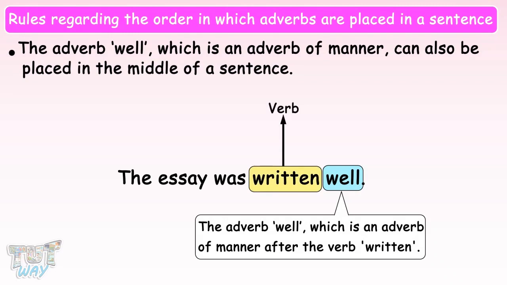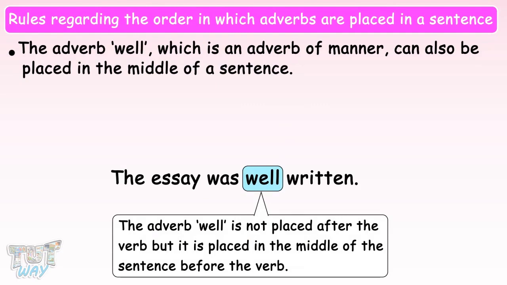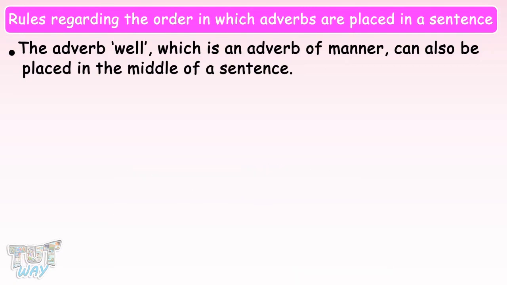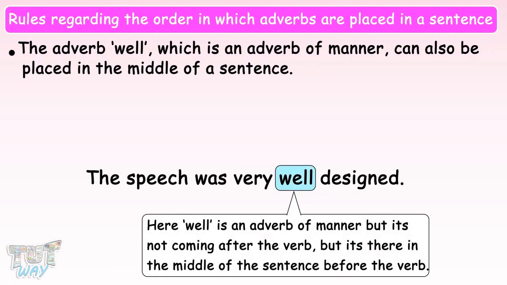Here we have the next sentence. The essay was well written. Here, the adverb well is not placed after the verb, but it is placed in the middle of the sentence before the verb, and this is also not wrong. Here we have another example. The speech was very well designed. Here, well is an adverb of manner, but it's not coming after the verb, but it's there in the middle of the sentence before the verb, and it's also right.